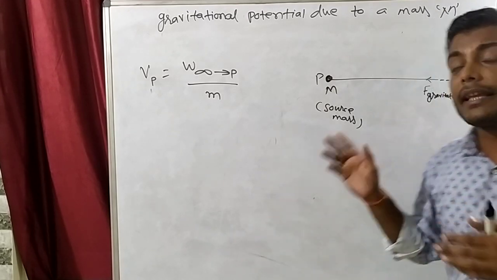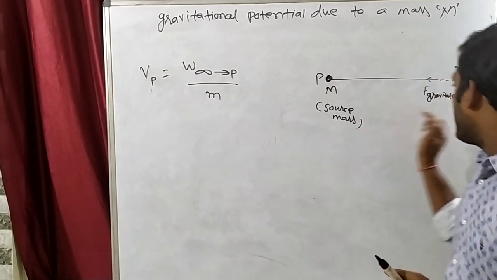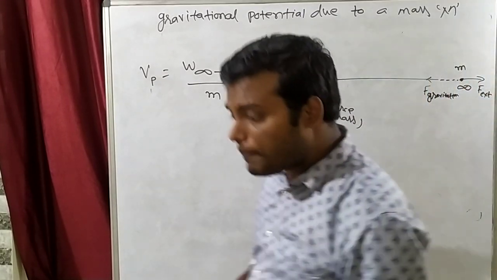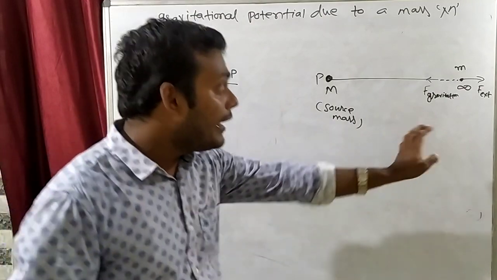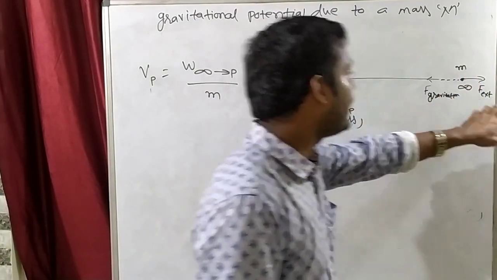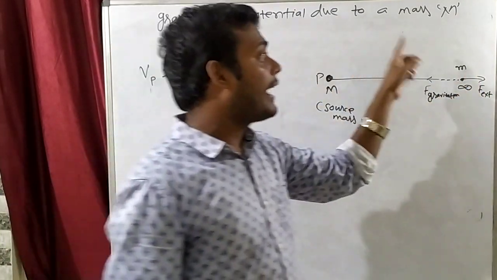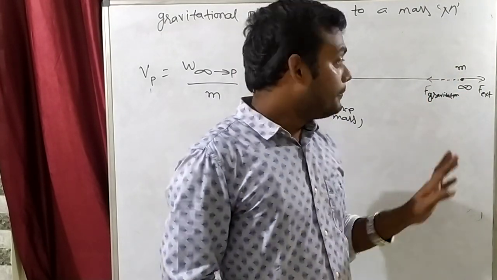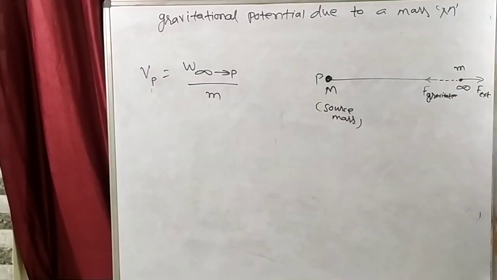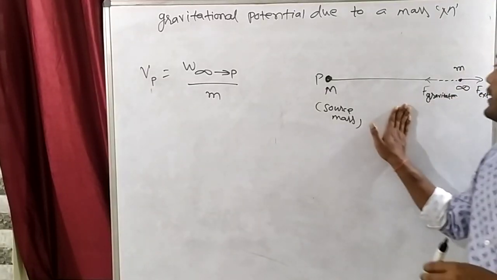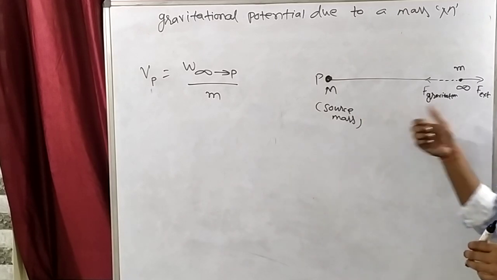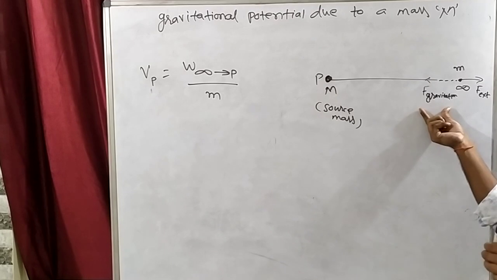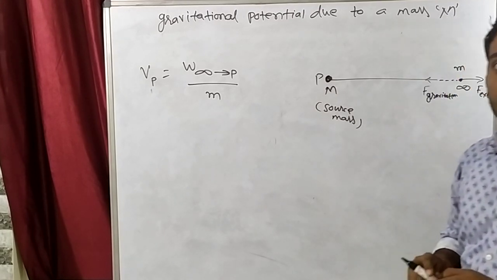When its velocity increases, its kinetic energy will increase. That means this test mass will start to move with more velocity. But the condition for gravitational potential is that when you bring this test mass from infinity to particular point P, the kinetic energy of the test mass should not increase. So to prevent this, I will apply an external force in the direction opposite to gravitational force, and gravitational force will be same as external force.